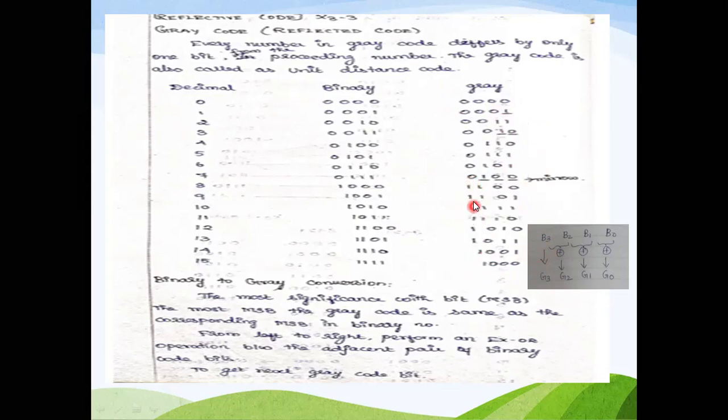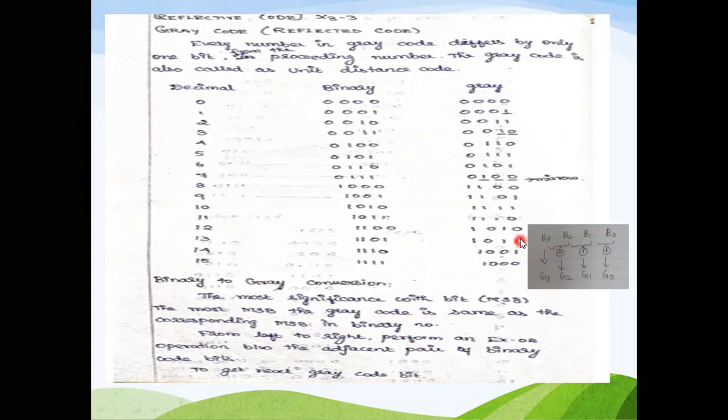This is how, by using a mirror, you can represent a binary in an orderly way, how it can be made into gray. Generally we want to know how, if you are given a bit, to convert from binary to gray or gray to binary. In binary to gray conversion, the most significant bit MSB of the gray code is the same as the corresponding MSB in the binary number. Okay, binary to gray. What is given is binary B3, B2, B1, B0. You want to convert to G3, G2, G1, G0.